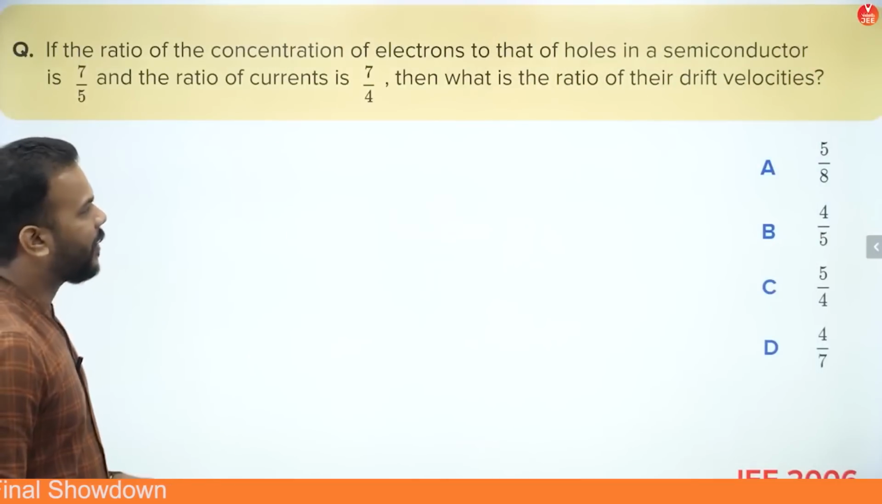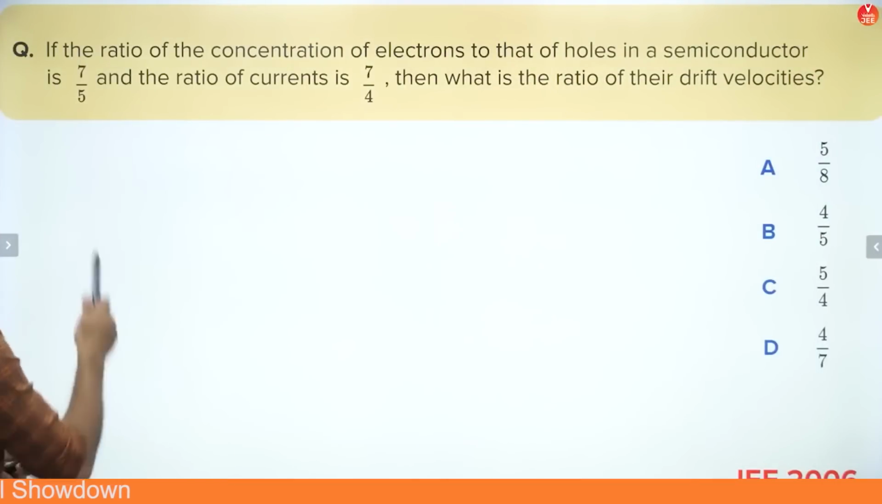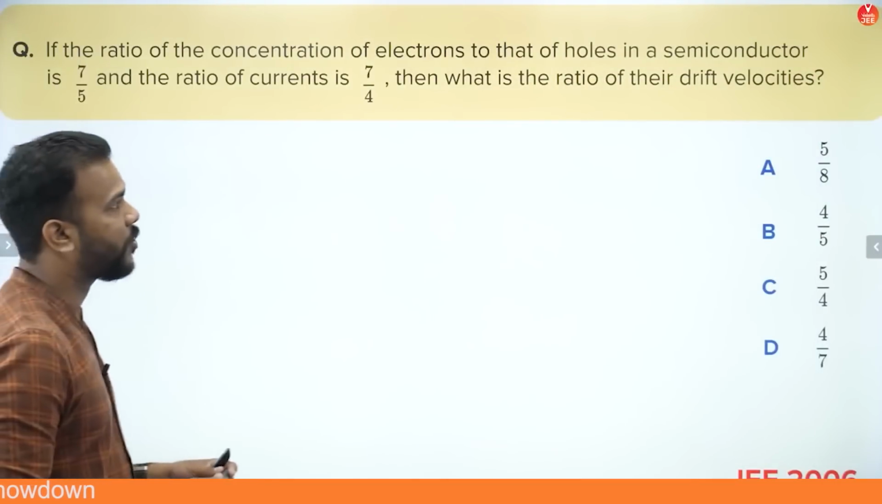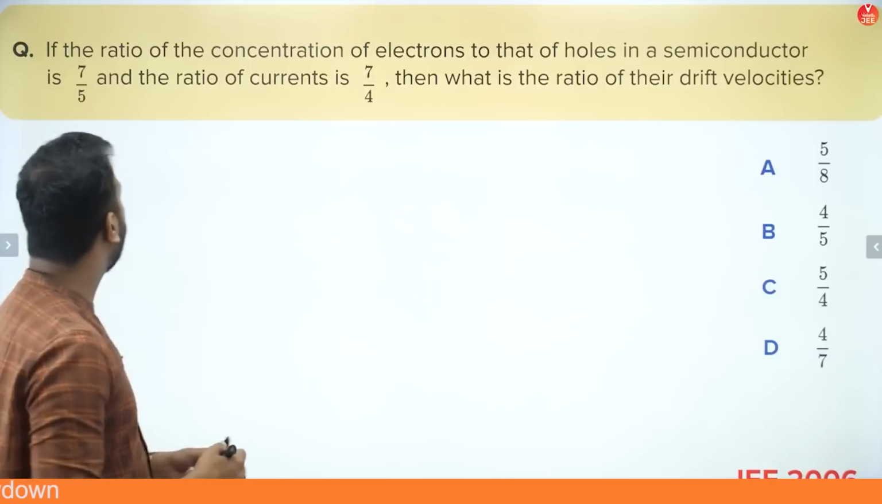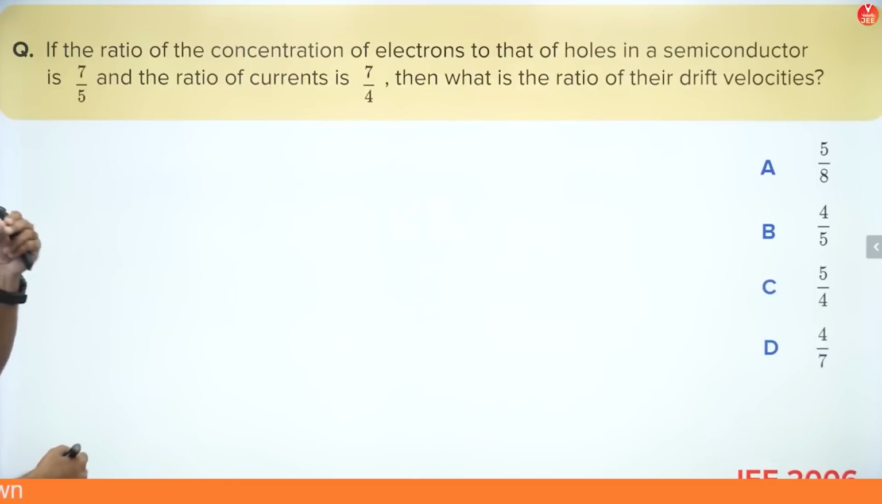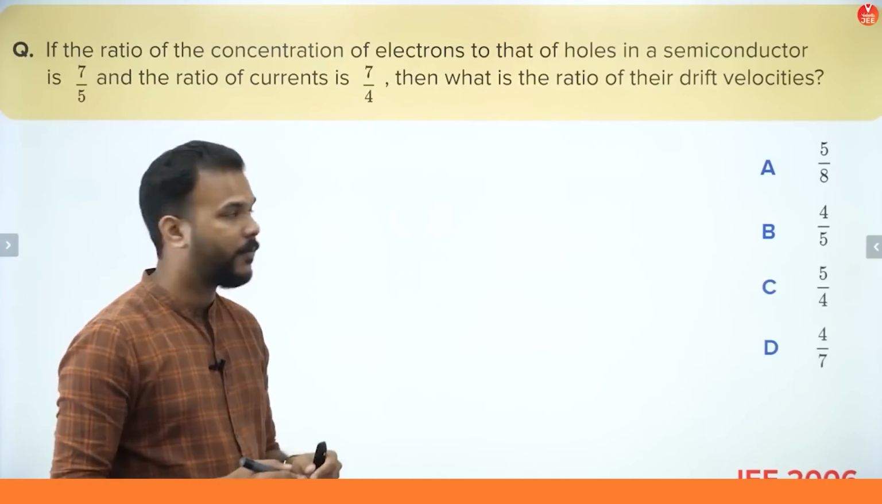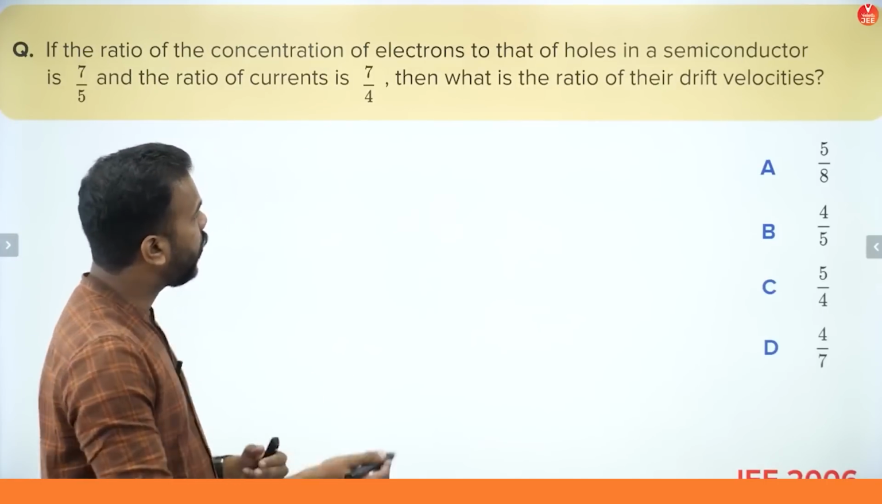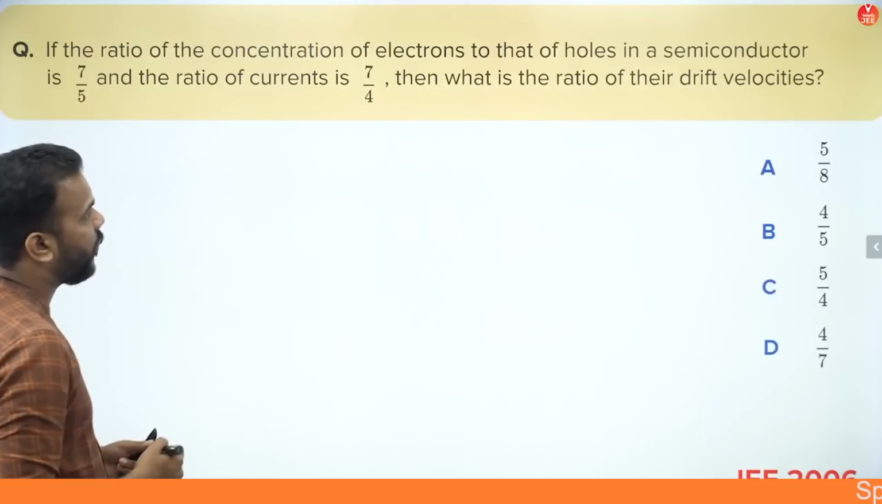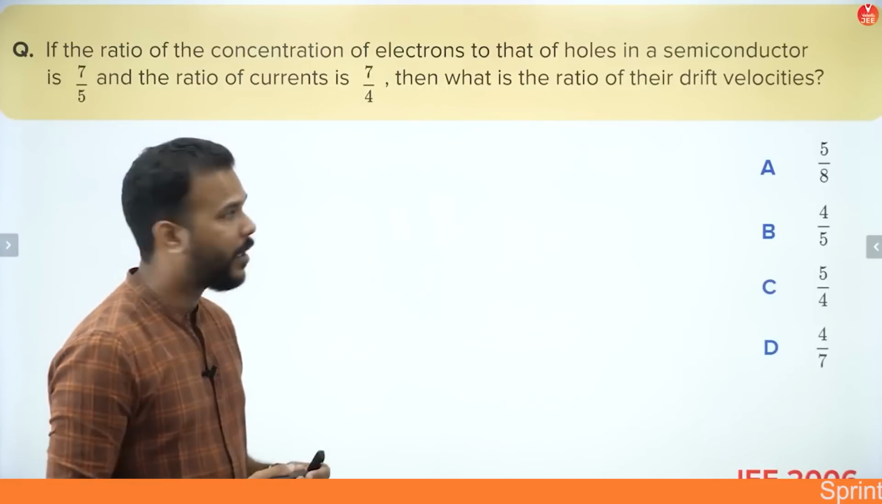Okay, cool guys. Moving on to the next question, it says that if the ratio of the concentration of electrons to that of holes in a semiconductor is 7/5, and the ratio of their currents is also 7/4, that is, current due to electrons to current due to holes has a ratio 7/4, then what is the ratio of their drift velocities?